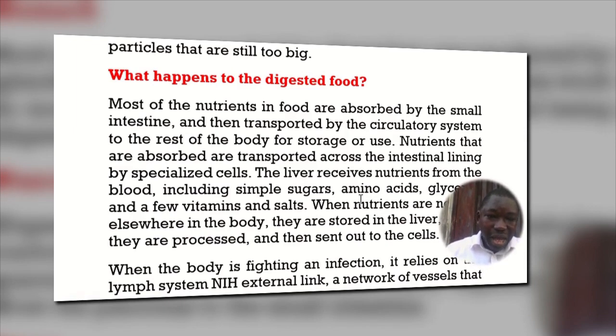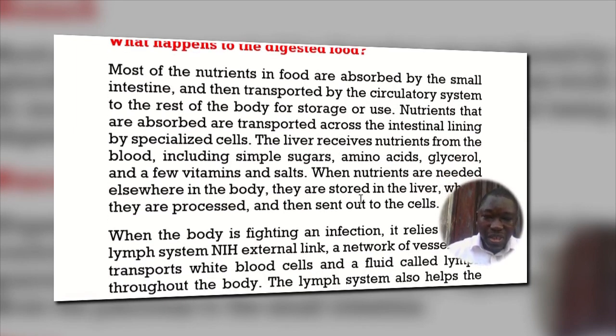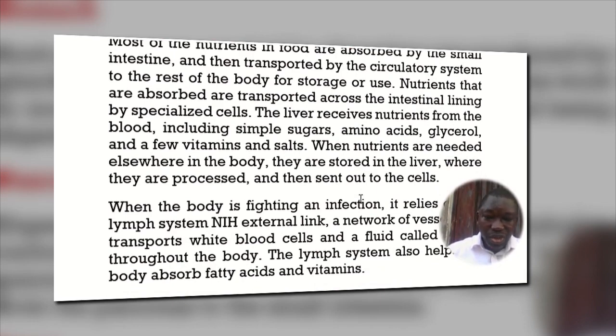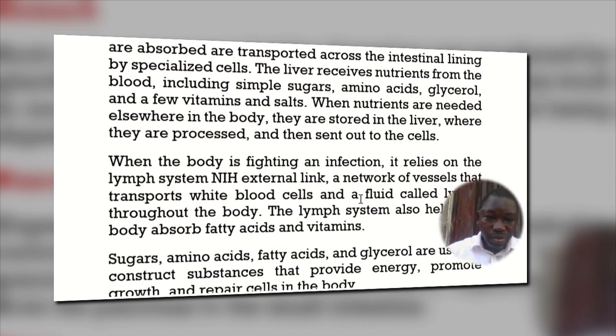Nutrients that are absorbed are transported across the intestinal lining by specialized cells. The liver receives nutrients from the blood, including simple sugars, amino acids, glycerol, and a few vitamins and mineral salts. When nutrients are needed elsewhere in the body, they are stored in the liver, where they are processed and then sent out to the cells.